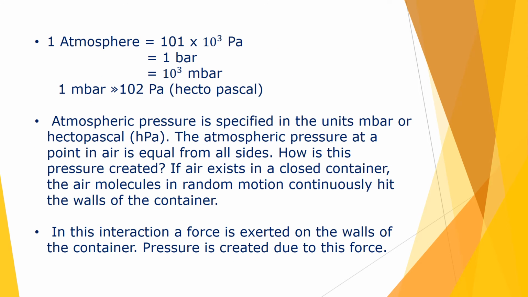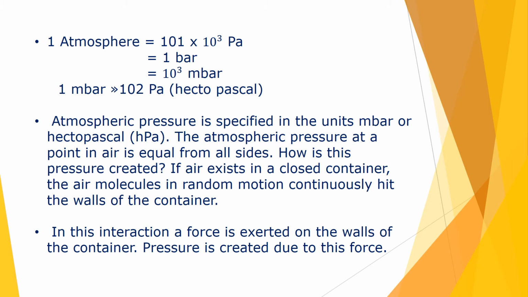Now let us see, children, what is 1 atmospheric pressure. So 1 atmosphere is nothing but 101 into 10 raised to 3 Pascal. That is also called 1 bar. And 1 bar is nothing but 10 raised to 3 millibar. And 1 bar is approximately equal to 10 raised to 2 Pascal, that is also called a hectopascal. So atmospheric pressure is specified in the units millibar or hectopascal, that is hPa.